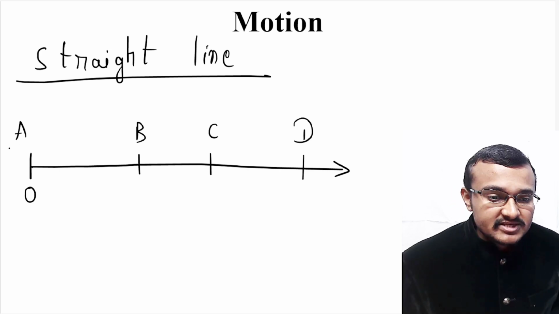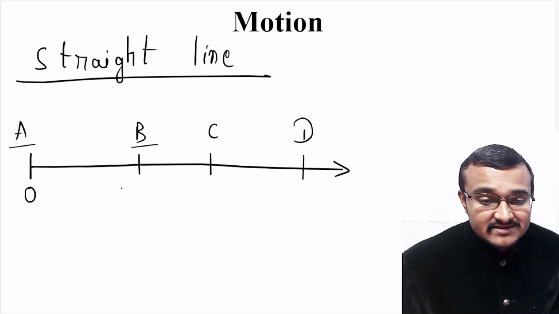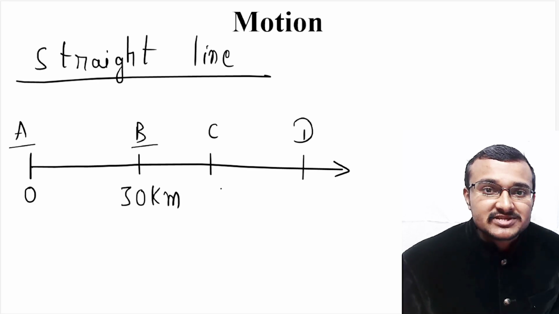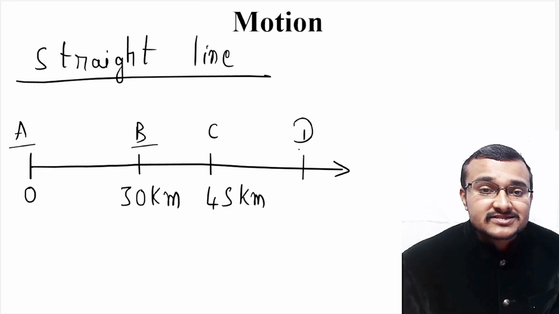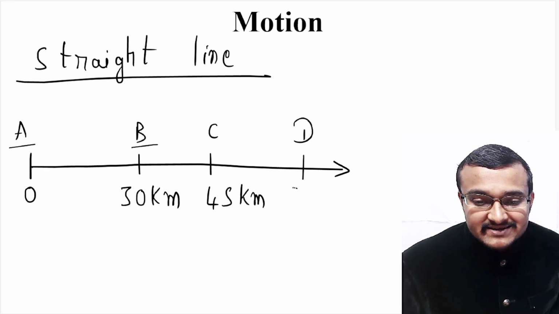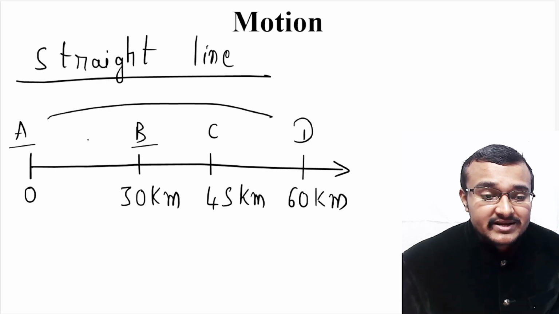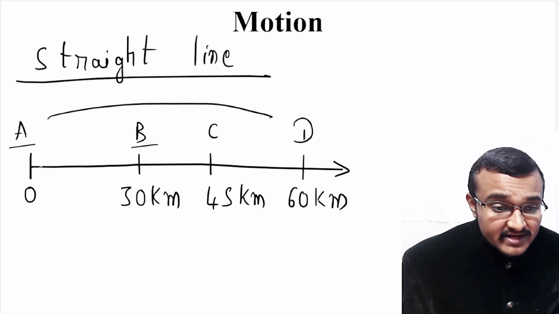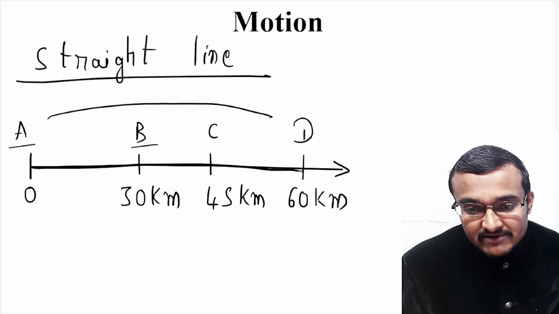Now A is at 0, and let us say B is at 30 kilometers distance from A, C is at 45 kilometers from A, and D is at 60 kilometers from A. That is, from A to D it is 60 kilometers, from A to B it is 30 kilometers, and from A to C it is 45 kilometers along this straight line which I have drawn here.